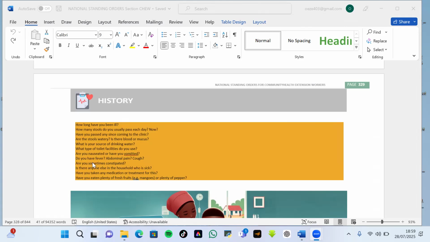Then, do you have fever, abdominal pain, or cough? If there is fever, it's a pointer of infectious origin. If there is abdominal pain, we begin to look at, could it be hookworm? Could it be any other cause? If there is abdominal pain with blood, it is another pointer.